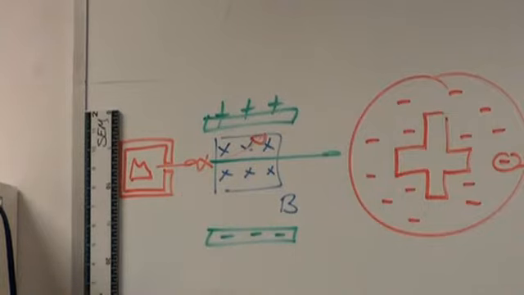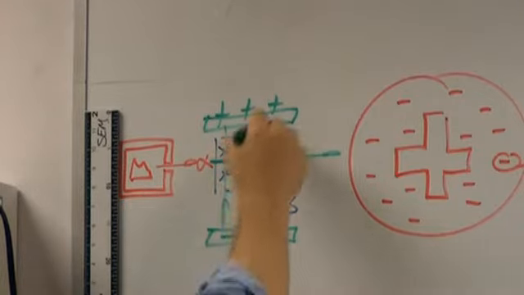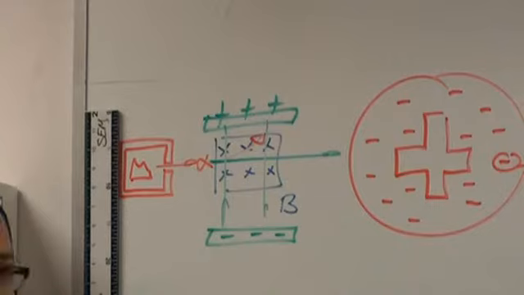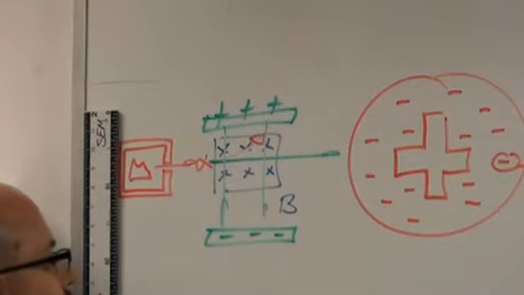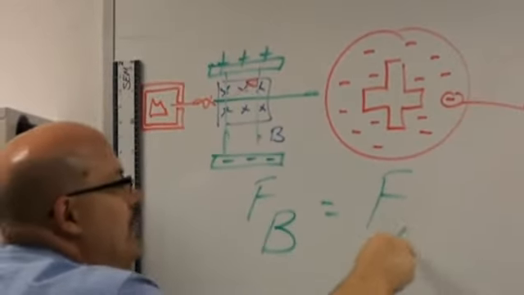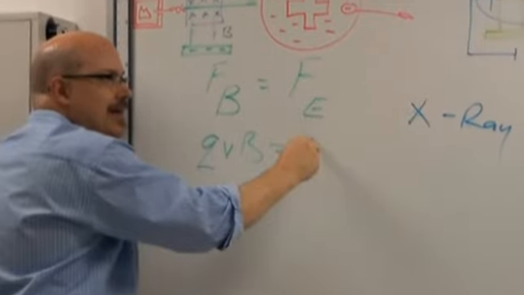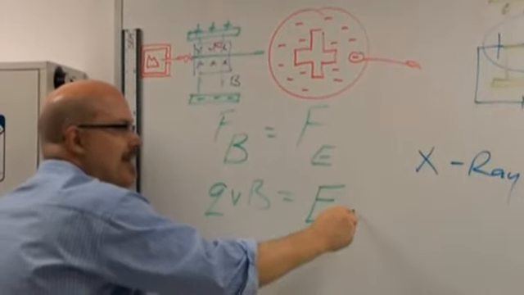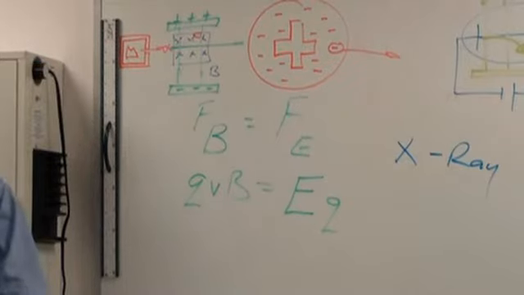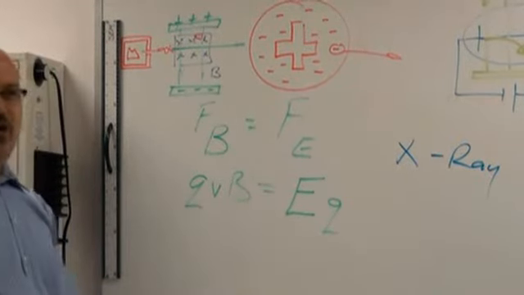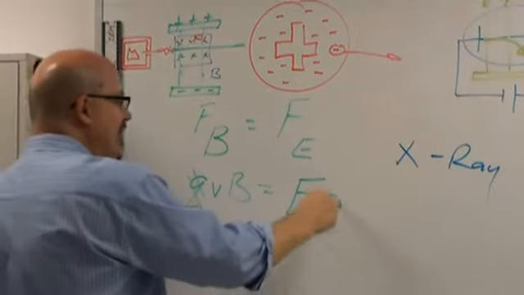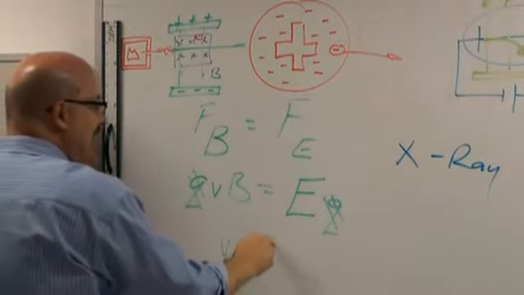If the alpha particle goes straight through both an electric and magnetic field, which are at right angles to each other, then the forces on it must cancel, correct? That means the magnetic force must equal the electric force. The magnetic force is QvB. The electric force is EQ. What happens to the Q? So the velocity equals E over B.